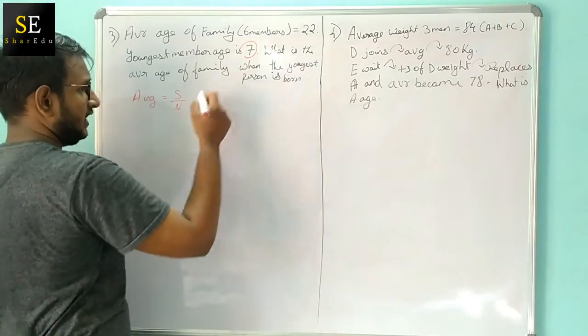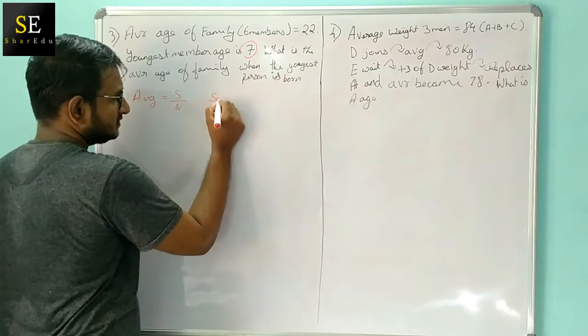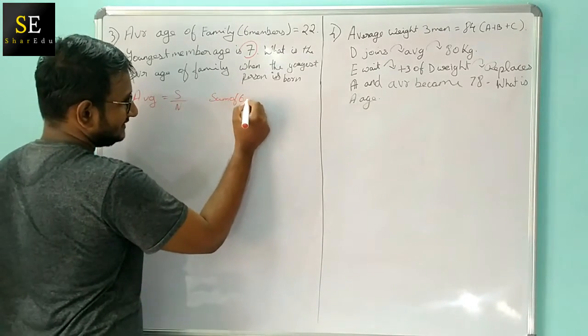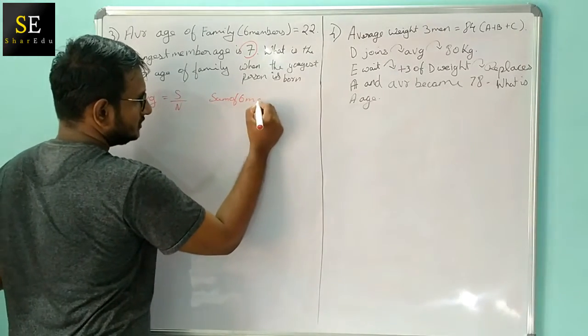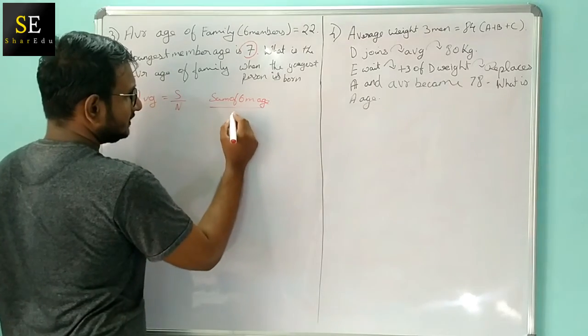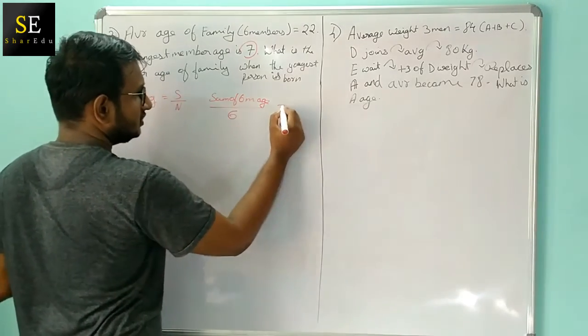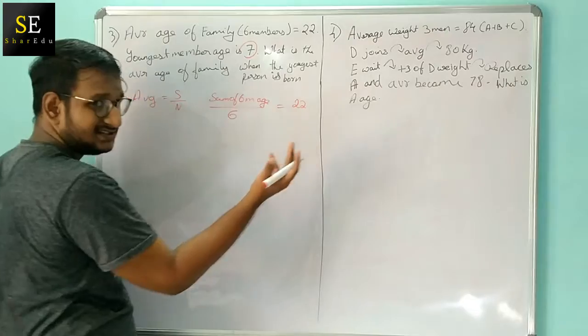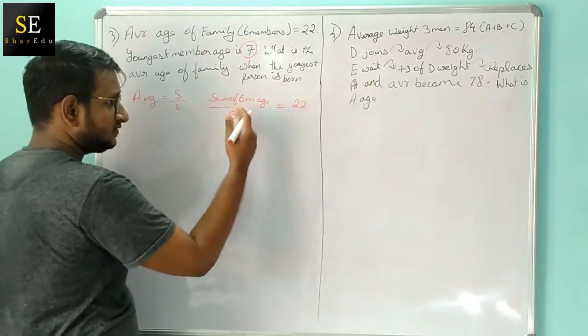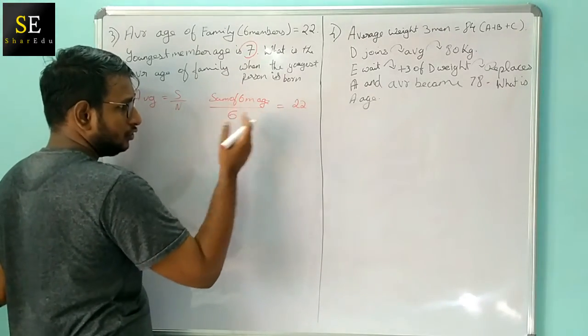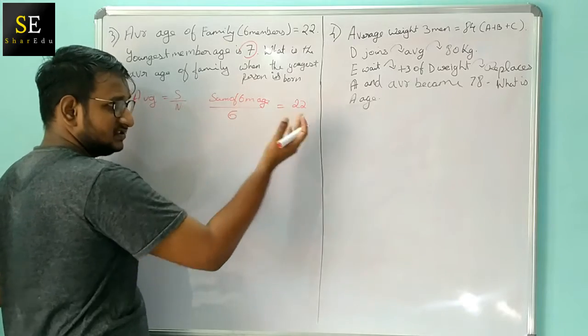So the sum of 6 members' age divided by 6 is equal to 22. Okay, this is the present time. So in present time, the sum of 6 members' age divided by 6 is 22.